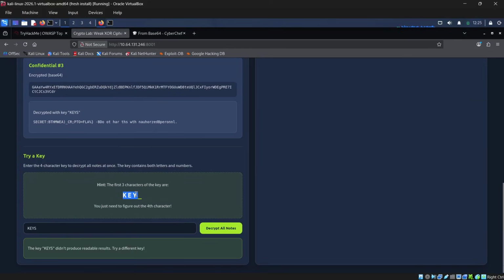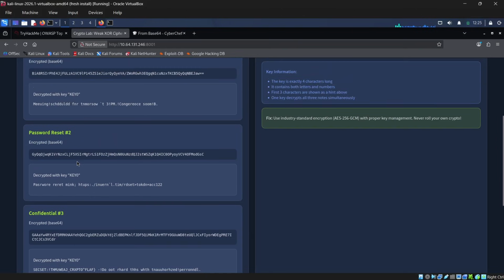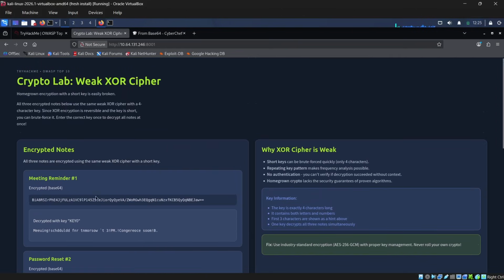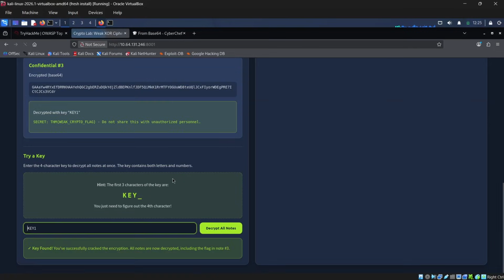The first 3 characters are shown here, and the key contains letters and numbers. We only tried letters. What about trying a number, right? Key0. Let's try to decrypt all. And guys, look at it. This seems to be THM coming out exactly, right? The TryHackMe flag, right? And there are some, we still need to find something. Maybe you can just perform brute forcing, or you can enter something manually like key0, key1, key2, things like that.